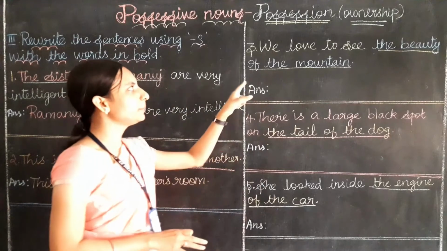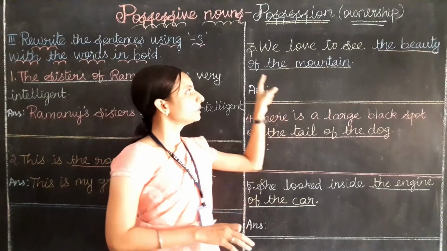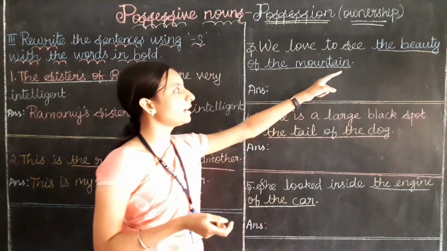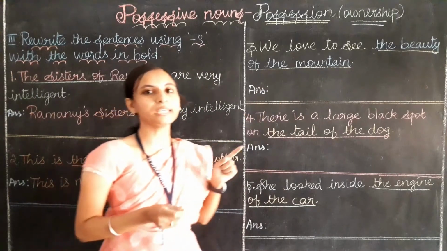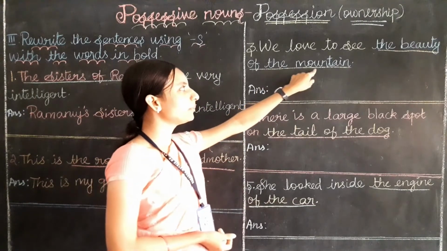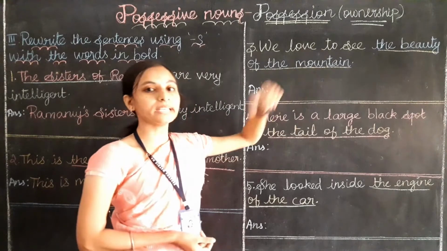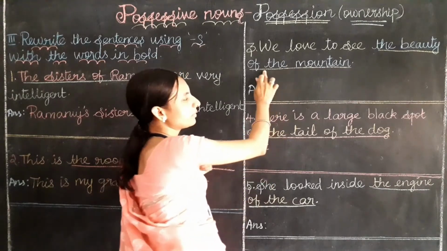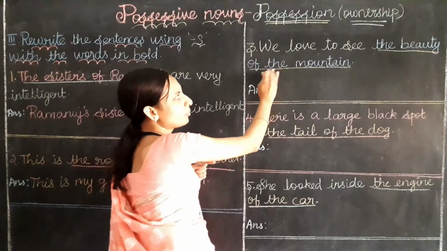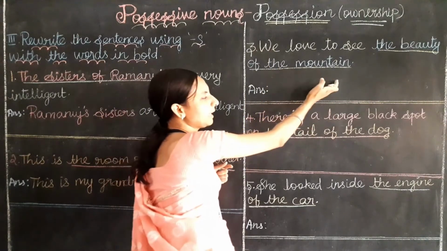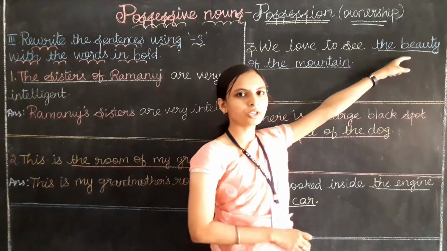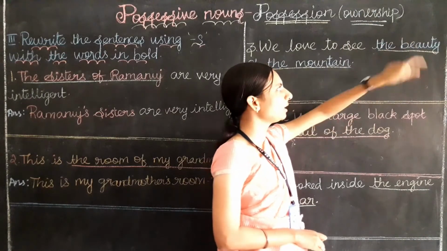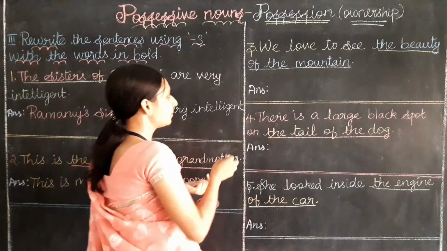We love to see the beauty of the mountain. Here I have underlined the words 'the beauty of the mountain'. What we are talking about is the mountain. What it owns: the beauty. So how can we say? See, whatever they have given after 'of' comes first: the mountain, then apostrophe s. What it owns? Yes, it owns beauty. We will remove 'the' from 'the beauty' and write only 'beauty'. Let's see how it will look.